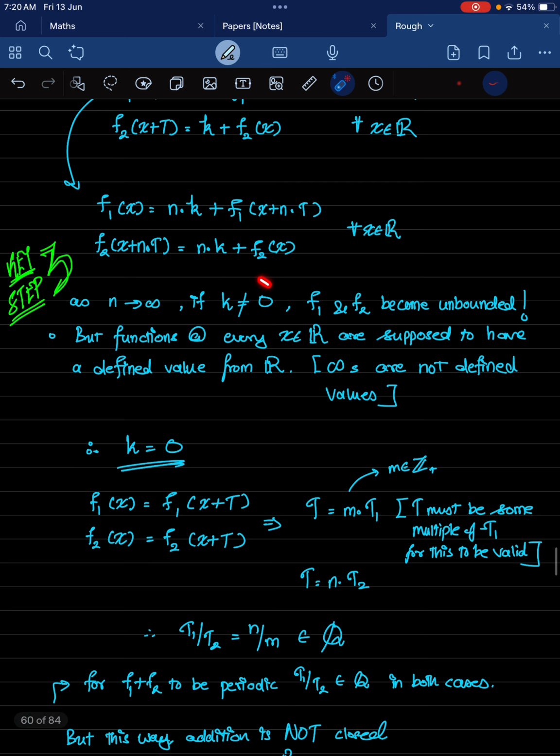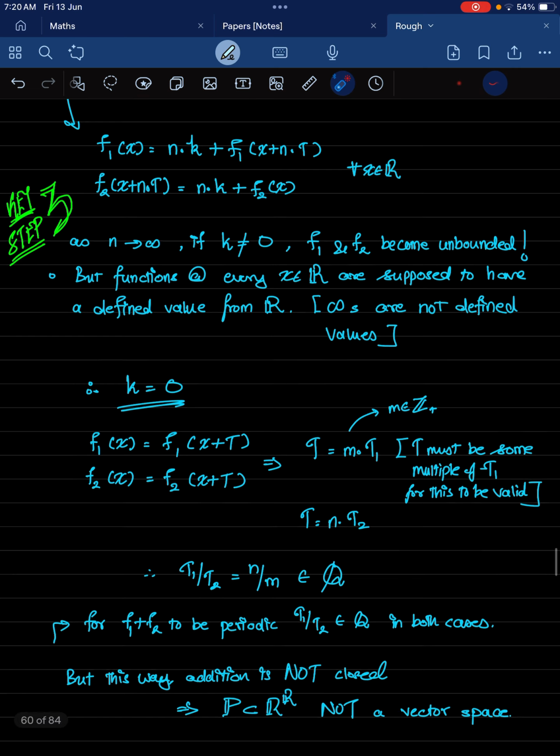And so if k is not 0, then obviously this thing will be unbounded. Now if f1 and f2 are unbounded, then obviously for certain values of x, their values won't exist. They will be undefined. That's what this unboundedness means. And so obviously we have to set k to 0, because otherwise your functions won't be bounded.